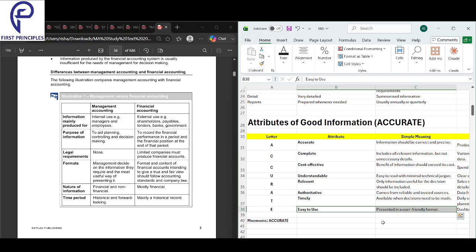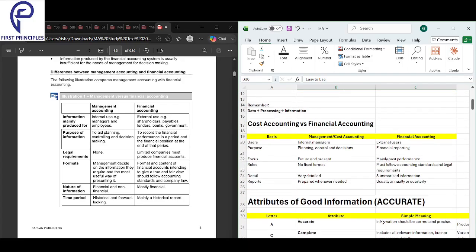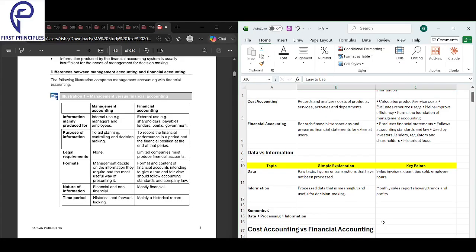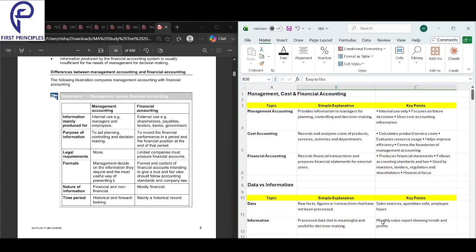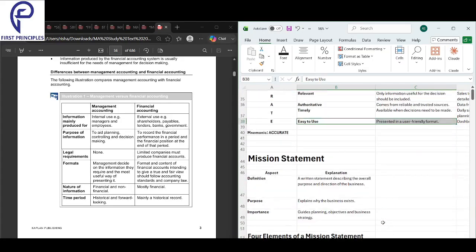So first we understood data, then we understood information. Now we understood good information. Then we understood the difference between management and financial accounting. We understood the difference between data and information. Understood the high-level difference between management, cost accounting, and financial accounting.